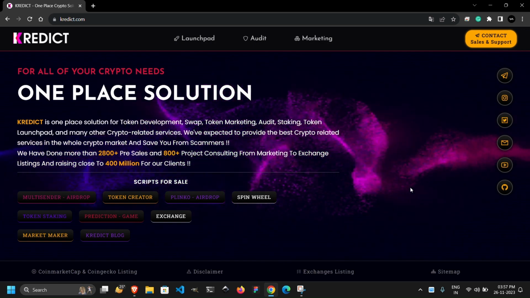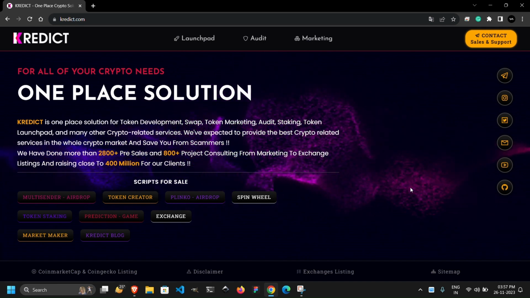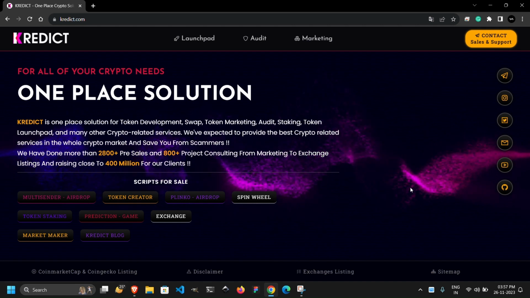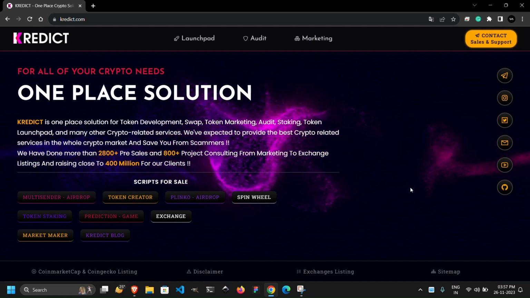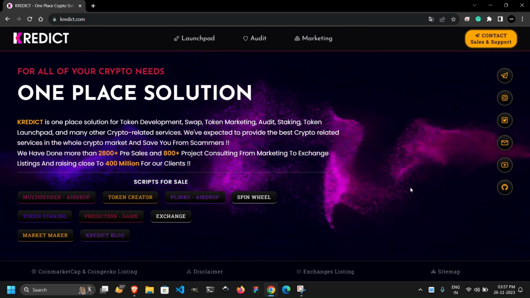Before we get started, let me give a quick overview of what Metamask is. Metamask is a crypto wallet and gateway to the decentralized web. It allows you to manage your Ethereum based assets, interact with decentralized applications, and securely store your cryptocurrencies. Okay, so let's see how you can install Metamask in Chrome browser.